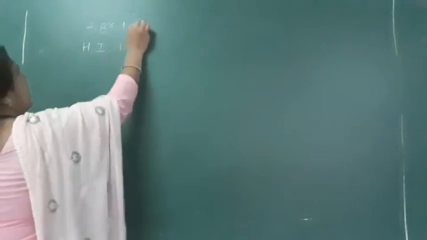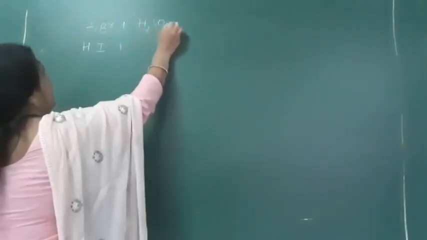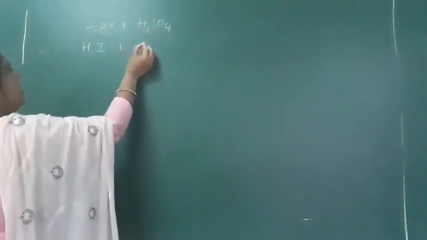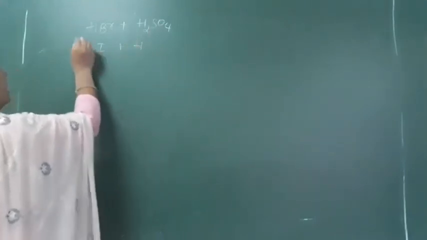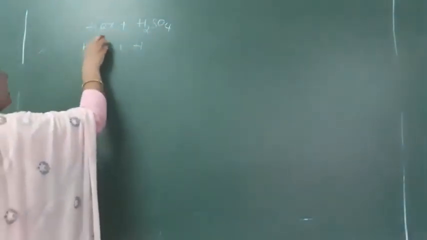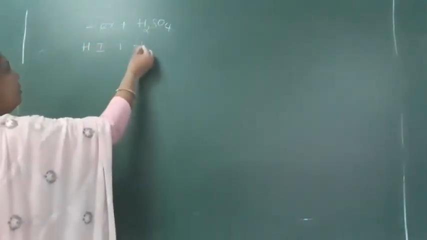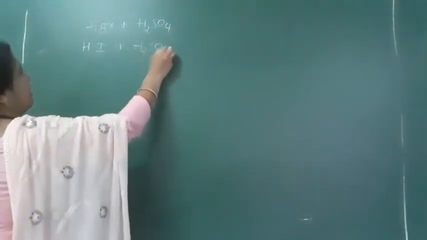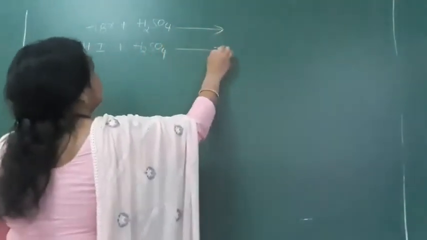Similarly, if you take hydrogen halides HBr or HI and they react with H2SO4, it oxidizes bromide and iodide ions into Br2 and I2, but not HF and HCl.